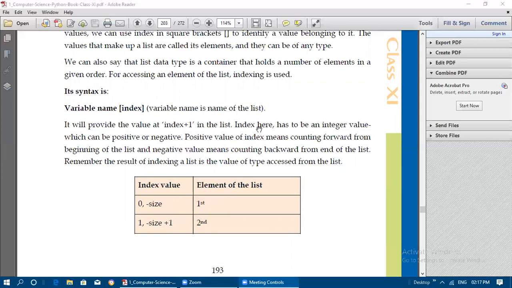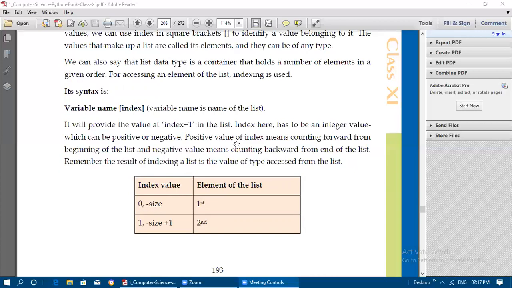The index here has to be an integer value. Whatever index value we are giving here should be an integer, which can be positive or negative. We can give a negative value or a positive value, but it should be an integer.